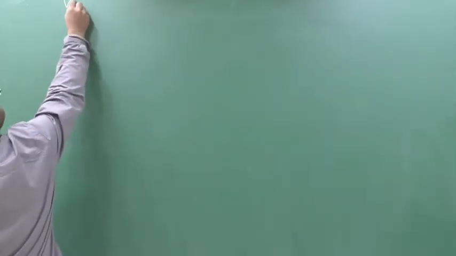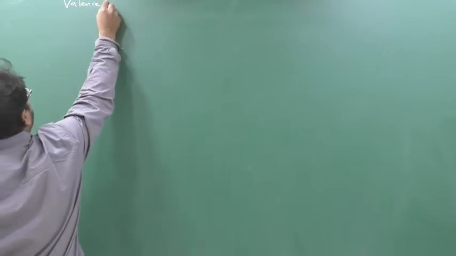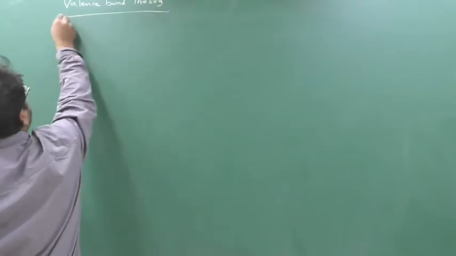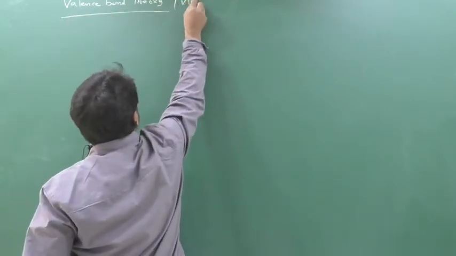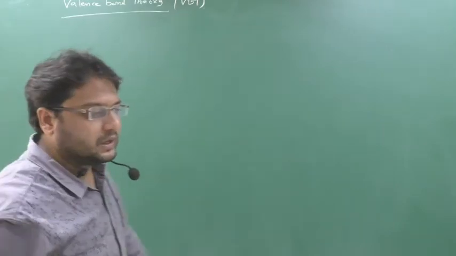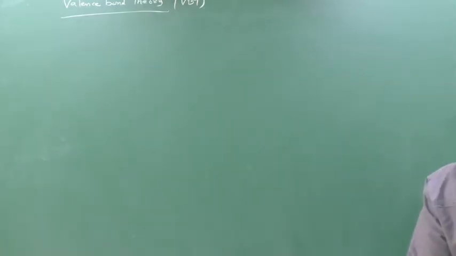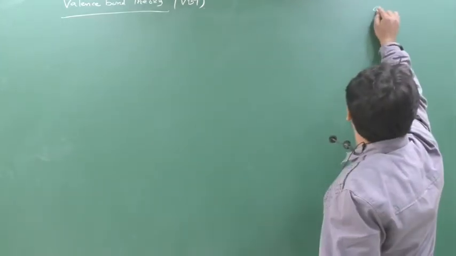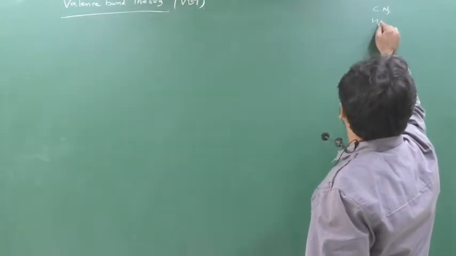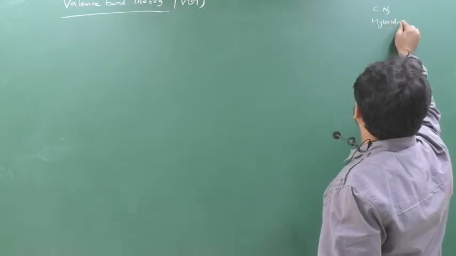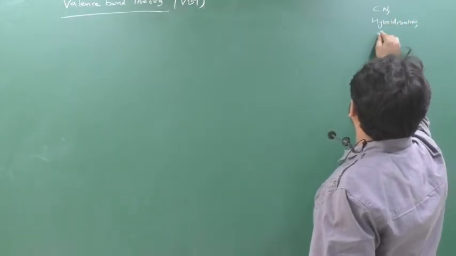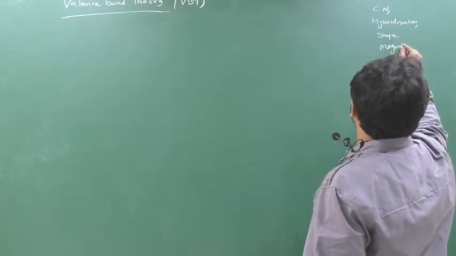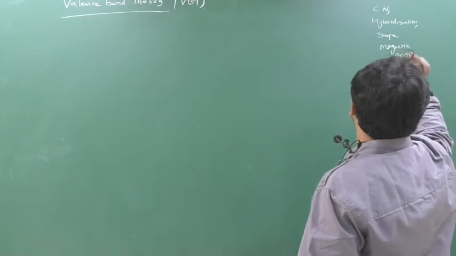This is the most important theory of the chapter, valence bond theory, known as VBT. Focus here. These questions will come in the exam 110%. There are four types of questions asked in this theory: first the coordination number, then hybridization, then the shape, and then the magnetic property. Today I will complete the valence bond theory in one lecture.